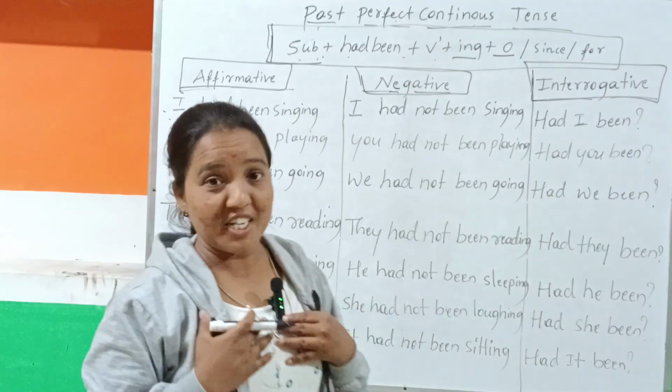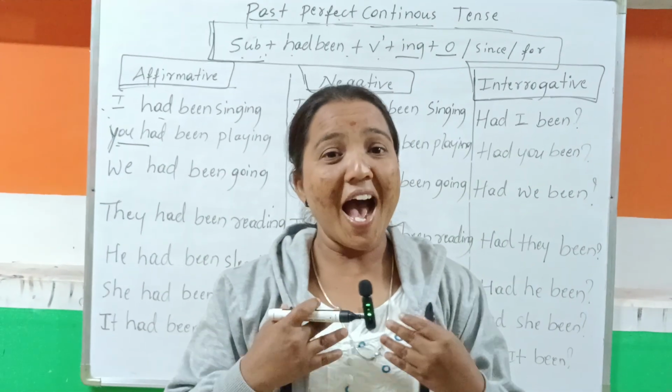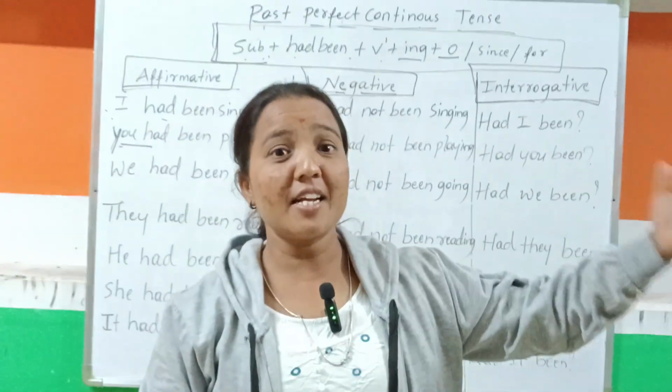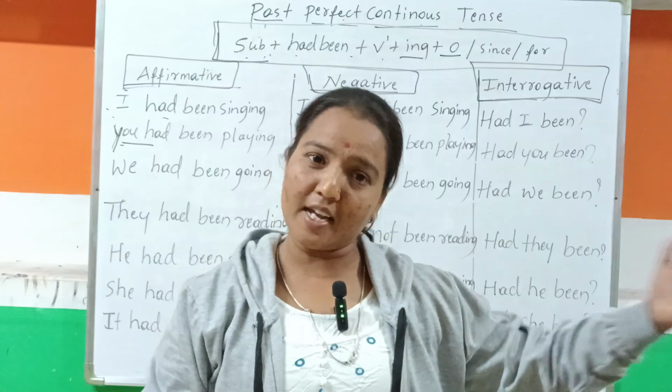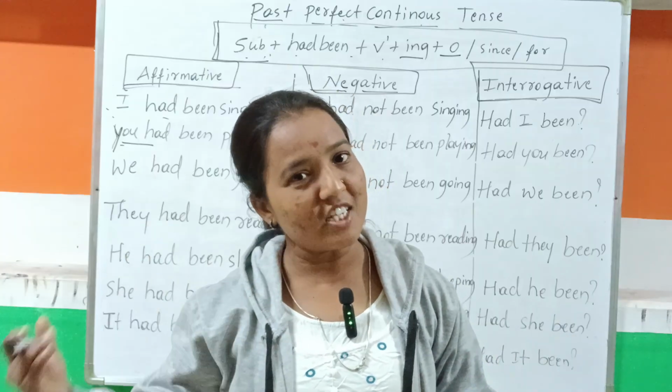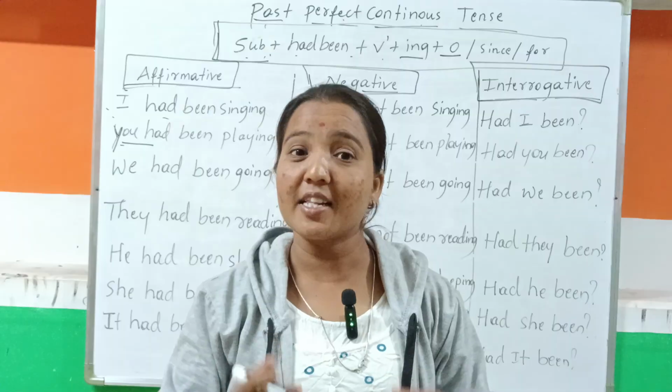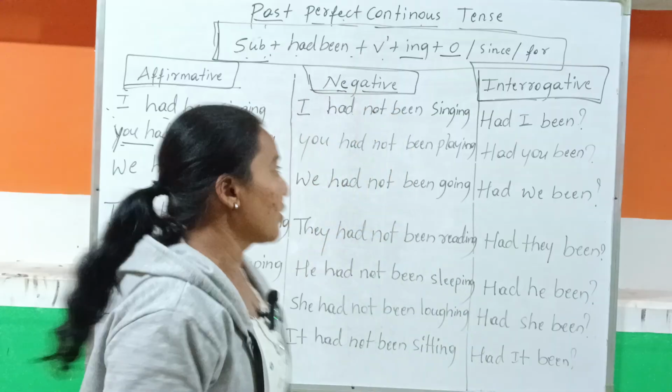I had been teaching. For example, I had been teaching since 3 years back. That means I have been teaching for 3 years and I am still teaching now. That is what we are going to tell here.